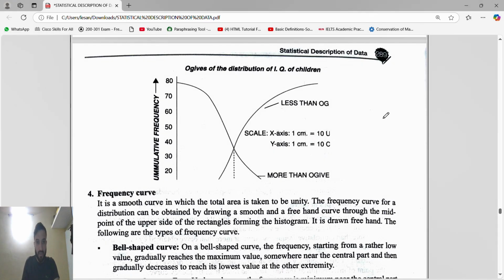Let's understand. This is the vertical axis, right? First we will draw the more than OG, which is coming from higher. Then we will draw the less than OG, which is coming from lower. Where the more than OG and less than OG intersect, we will draw the perpendicular line, and here we will get the median.